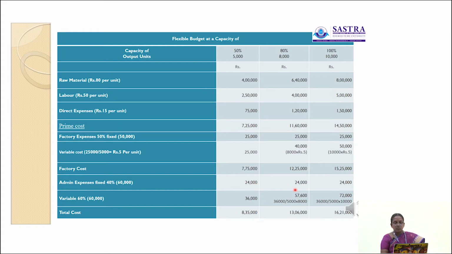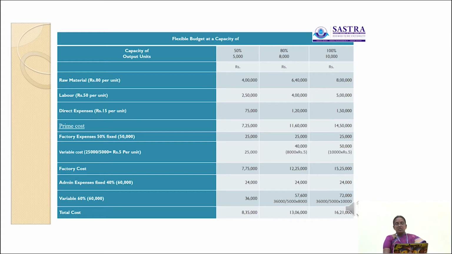So 60,000 into 40%, 24,000. Remaining 60% is considered as variable expenses. So the 24,000 is fixed for all capacity levels. So 24,000 is applicable at 50% capacity level, at 80% capacity level and at 100% capacity level. Then variable expenses 60,000 into 60%, 36,000.